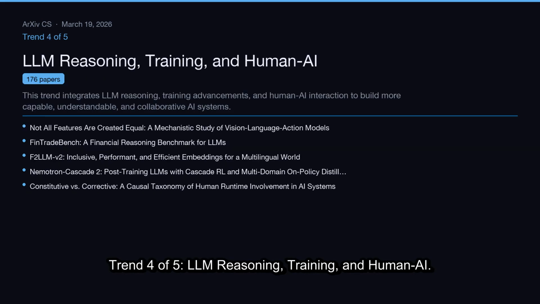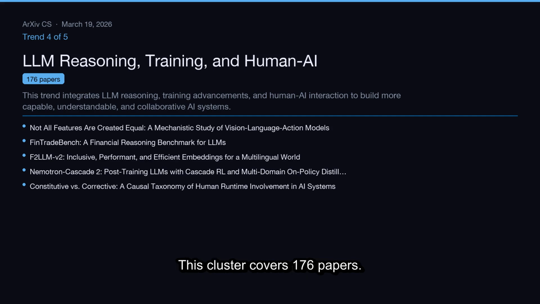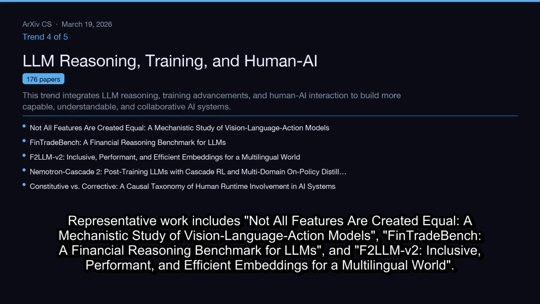Trend 4 of 5. LLM reasoning, training, and human AI. This trend integrates LLM reasoning, training advancements, and human AI interaction to build more capable, understandable, and collaborative AI systems. This cluster covers 176 papers. Representative work includes Not All Features Are Created Equal, a mechanistic study of vision language action models, FinTradeBench, a financial reasoning benchmark for LLMs, and F2LLM-V2, inclusive, performant, and efficient embeddings for a multilingual world.